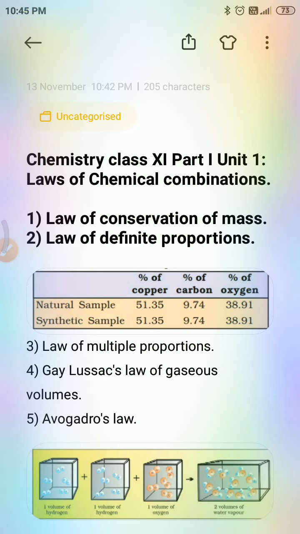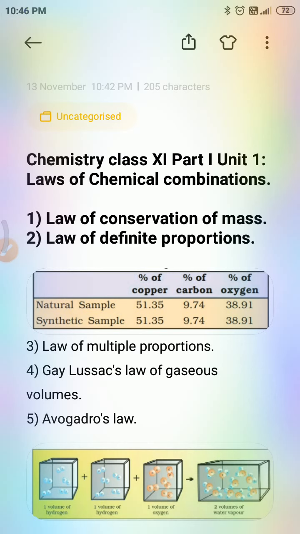The law of conservation of mass was given by Antoine Lavoisier in 1789, and he performed very careful experimental studies on combustion reactions, and he reached the conclusion that in all physical and chemical changes there is no net change in mass during the process.